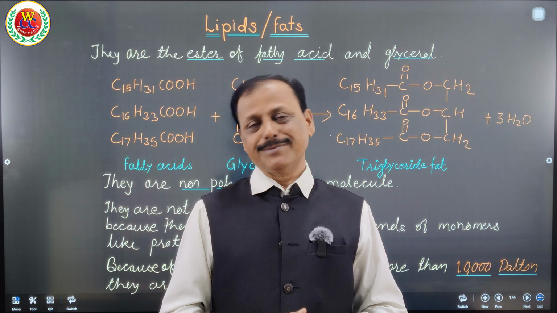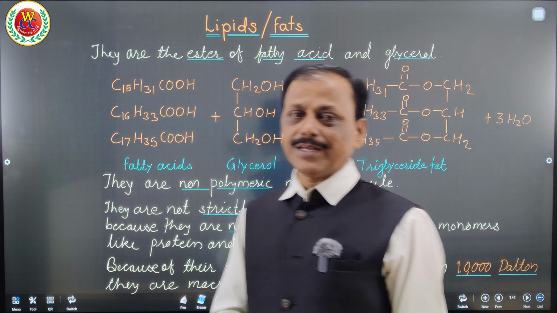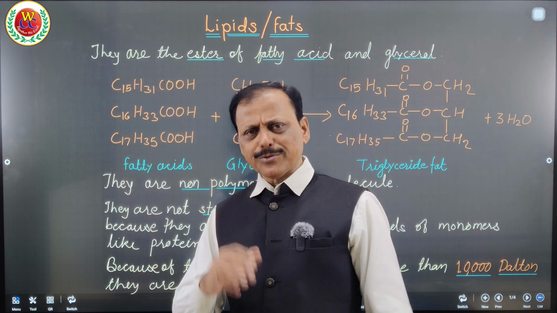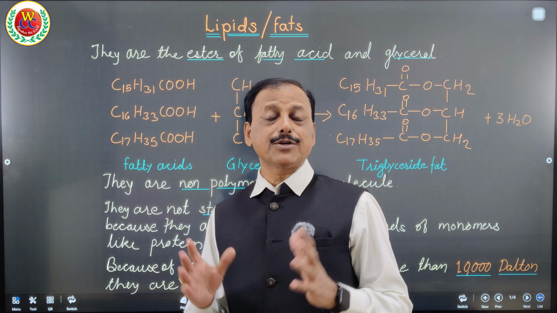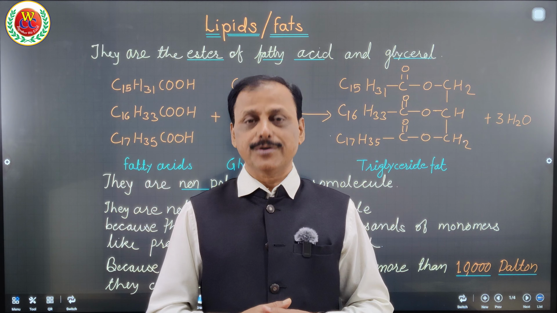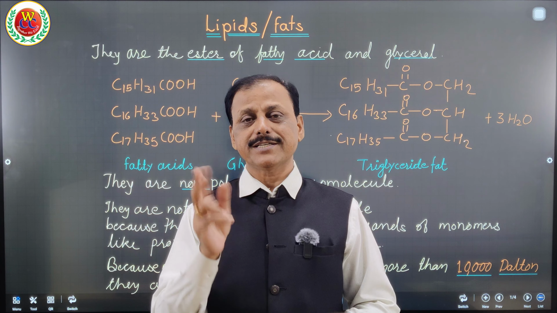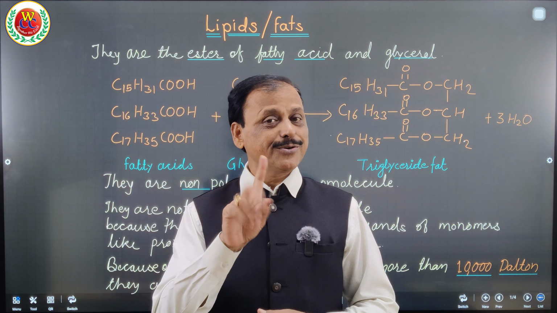Now, as a part of the syllabus, we have to learn about the structure and functions of fats and lipids. Lipids are not polymers, and they are not micromolecules either. They are macromolecules. But how are they macromolecules if they are not polymers? Because they are not made up of many or thousands of monomers like protein and starch. They are made up of only two substances, fatty acid and glycerol. Therefore, they are not polymers.